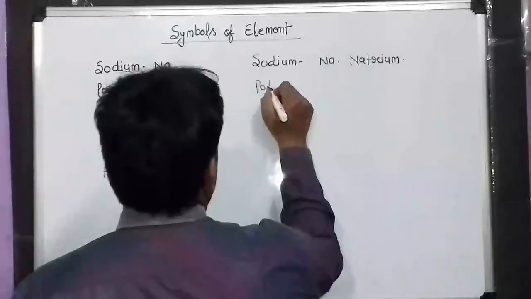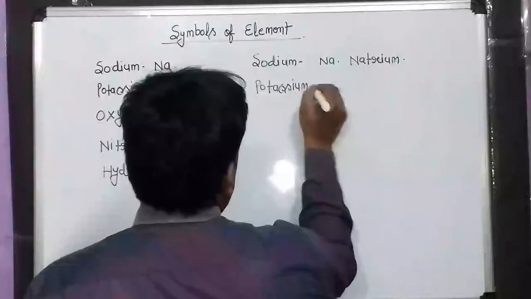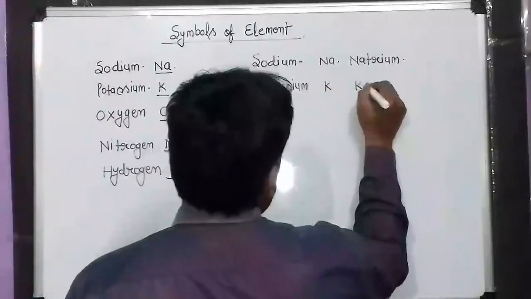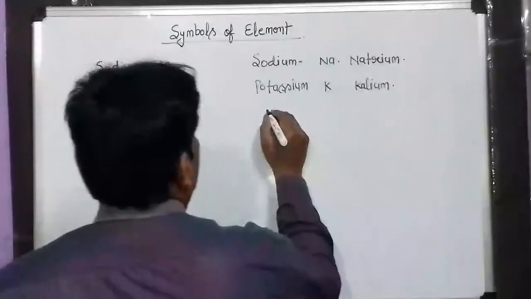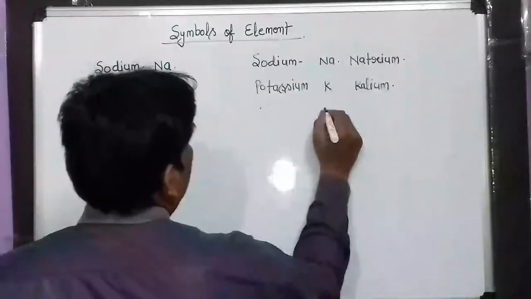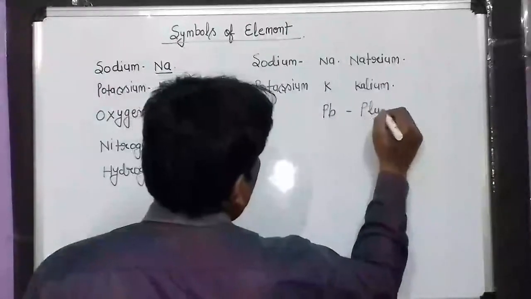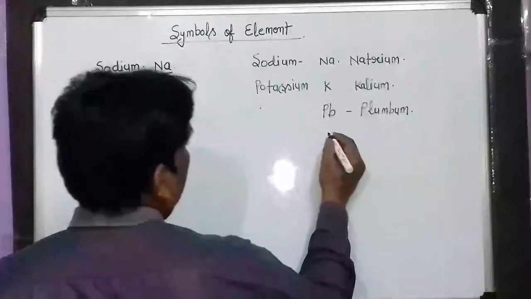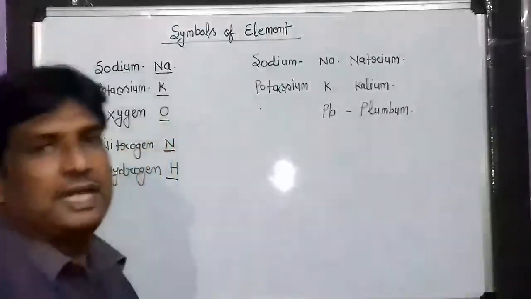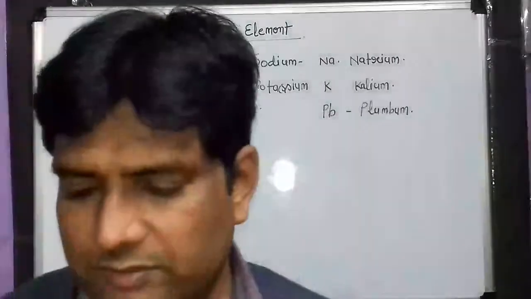Potassium is K, its Latin name is kalium. Lead is Pb, its Latin name is plumbum. Okay, lead, plumbum. There are a lot of these.